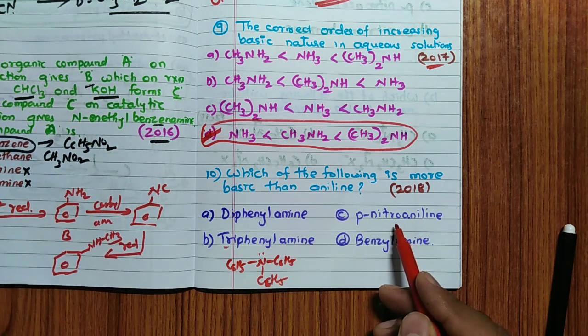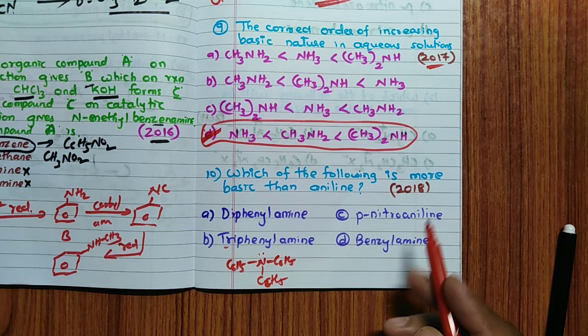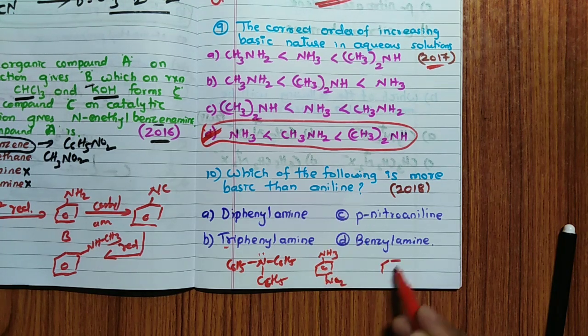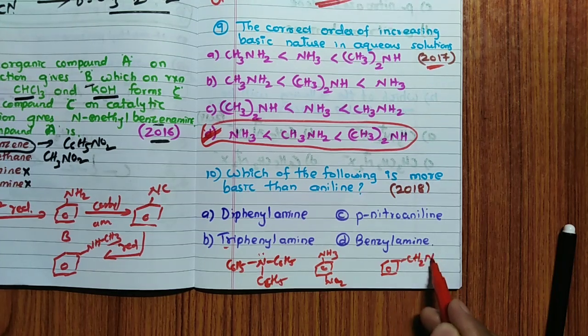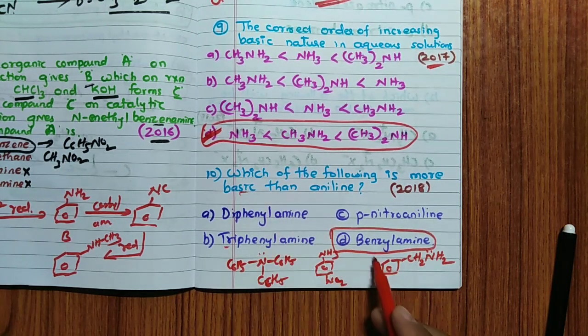Then paranitroaniline, with NO2 and NH2. The nitro group is electron withdrawing, so resonance will be more, hence it is not the answer. Benzylamine, C6H5CH2NH2: definitely benzylamine is the answer, because here it will not undergo resonance. Hence this is more basic in nature than aniline. So the answer is D.